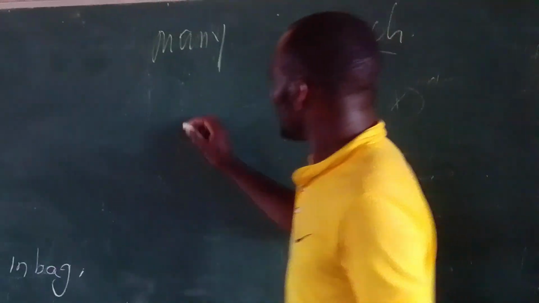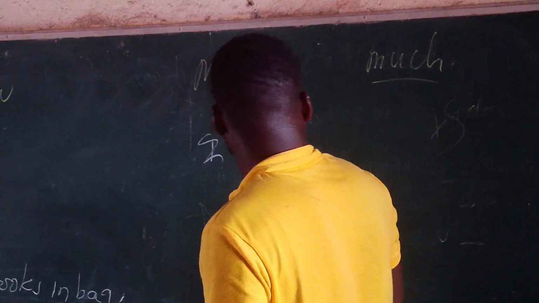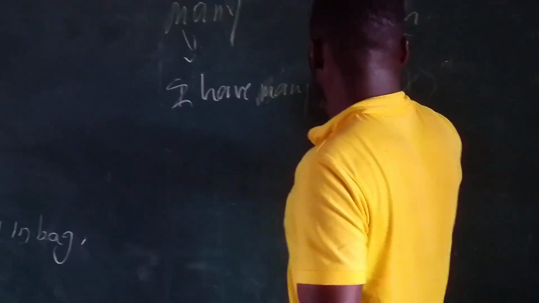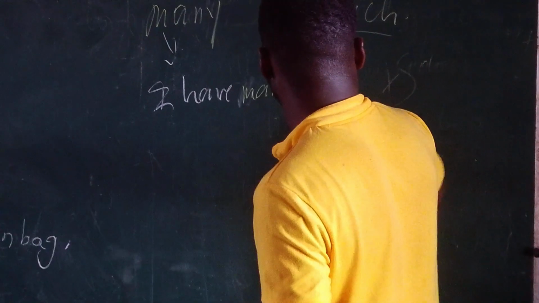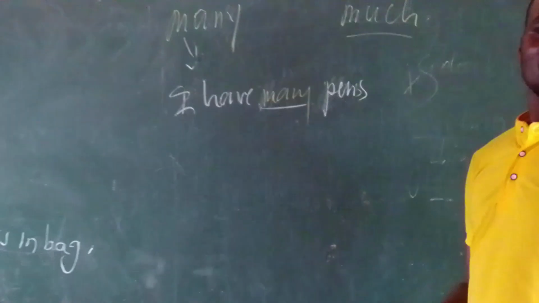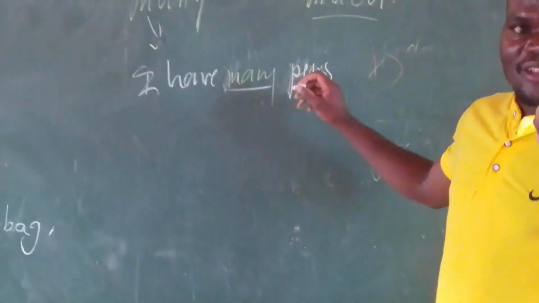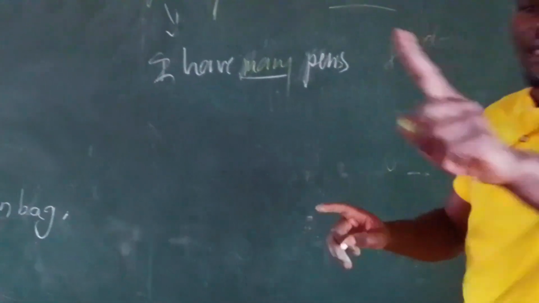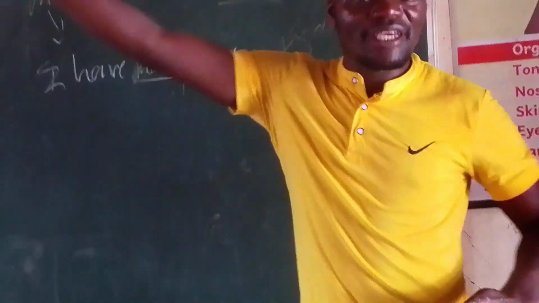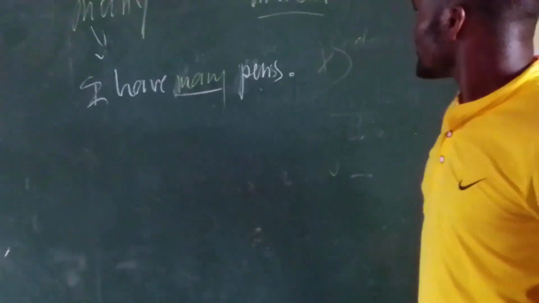For many we say I have many pens. Many is used for things which are able to be counted but in a big number. We have many pens. Simply, there are a lot of pens.